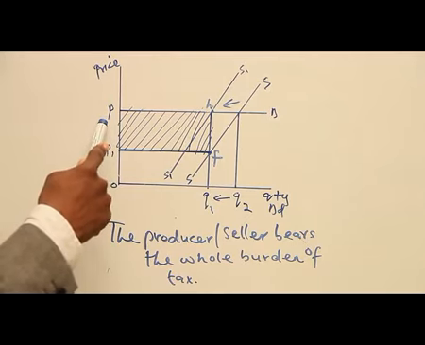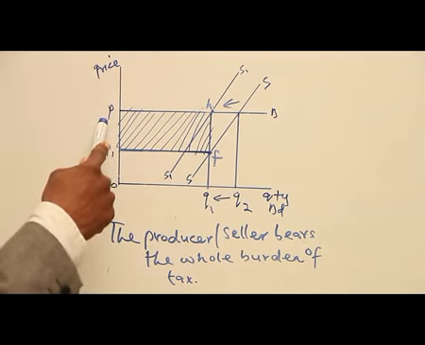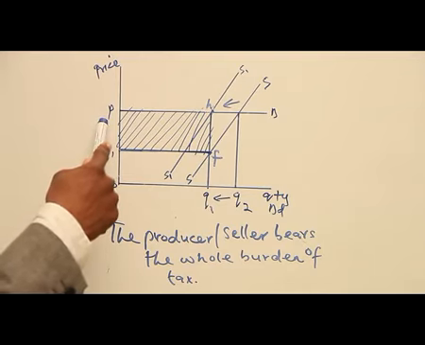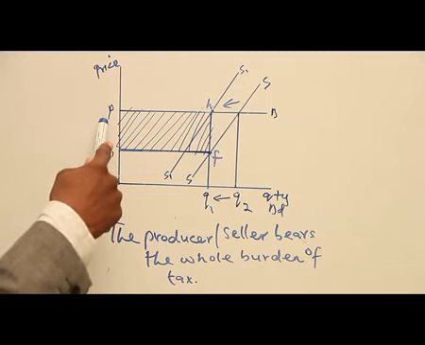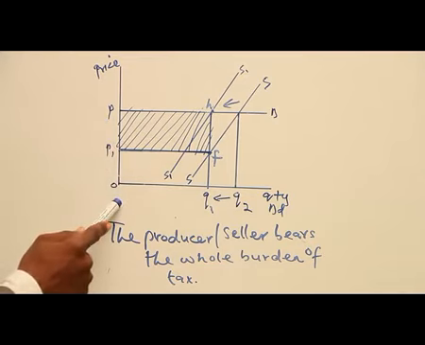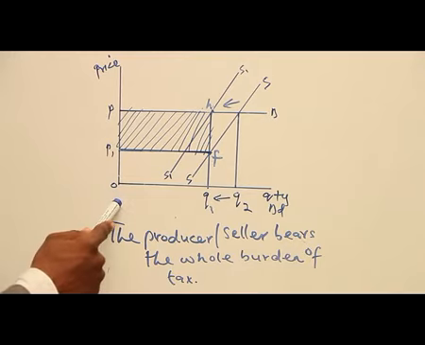Because if the producer or the seller makes an attempt to increase the price, the buyer or the consumer will decide to leave the producer. In that case, demand will fall down to 0. So the producer or the seller will not make an attempt at increasing the price. So what will they do? They will bear the whole burden of that tax, because the demand for the commodity is perfectly elastic.